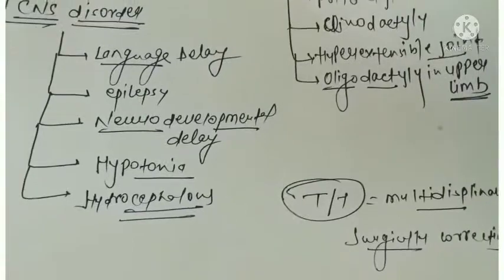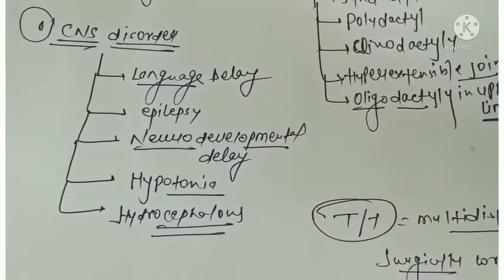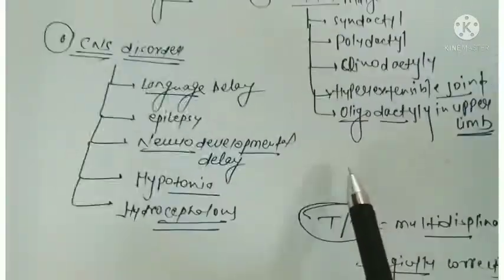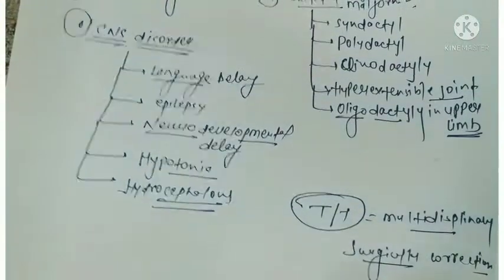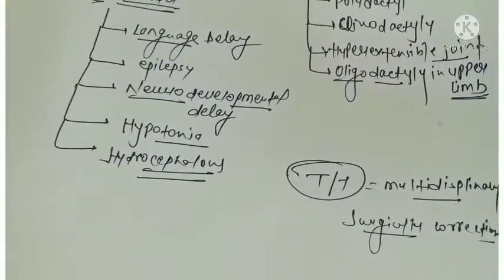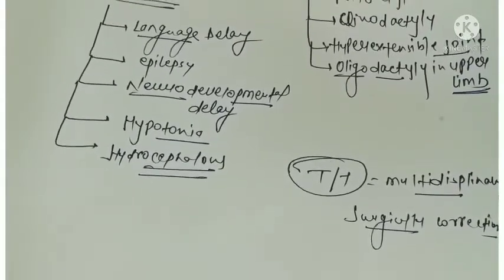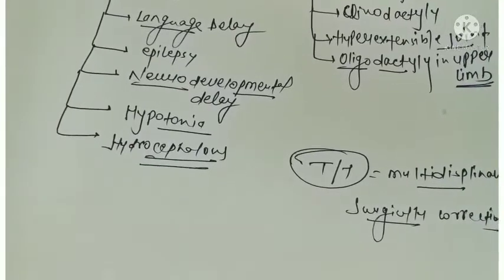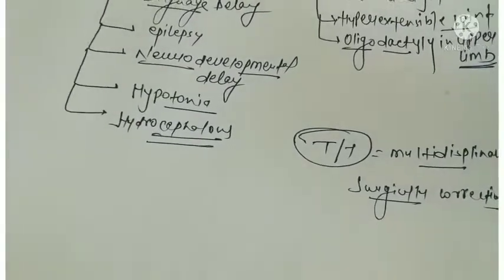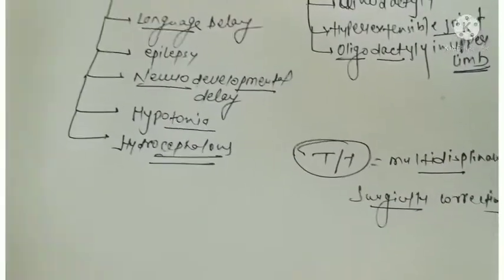So this was all about the clinical features and the etiology, the different theories related to Pierre Robin syndrome. Now come to the treatment plan. We need a multidisciplinary approach for the treatment of Pierre Robin syndrome, and lastly we need to go for surgical correction, like surgically repairing the cleft palate, or giving a prosthesis there. So this was all about Pierre Robin syndrome.